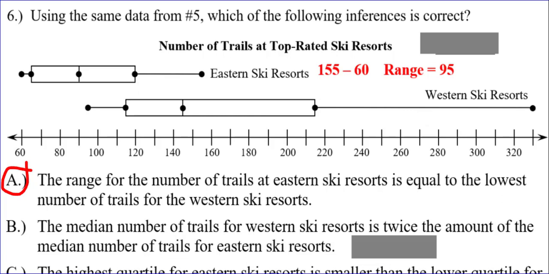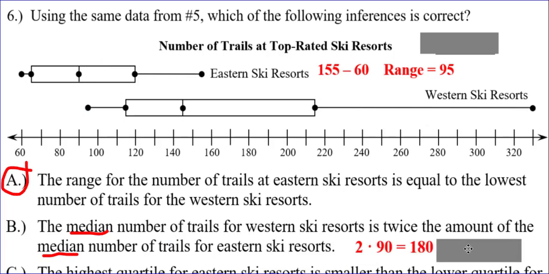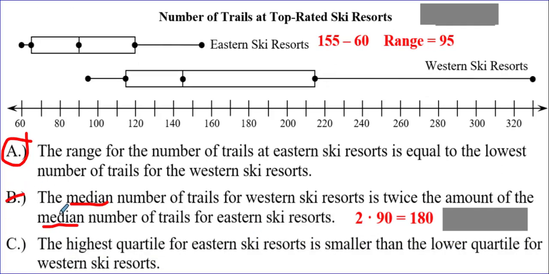Choice B, the median number of trails for the west is twice the amount as the median for the east. Well, let's see. The median of the west is 155. The median of the east is only 90. If I take 90 times 2, I only get 180, not 155. So choice B is definitely not correct.